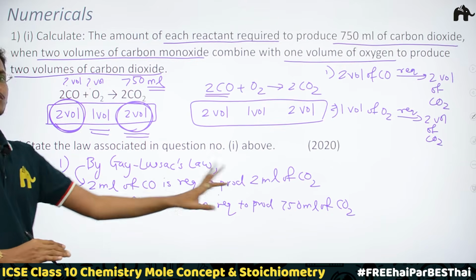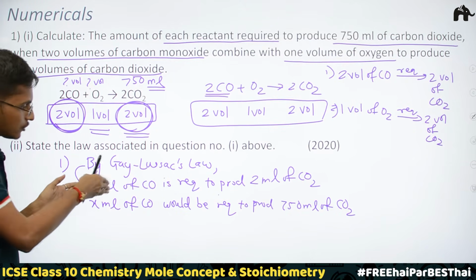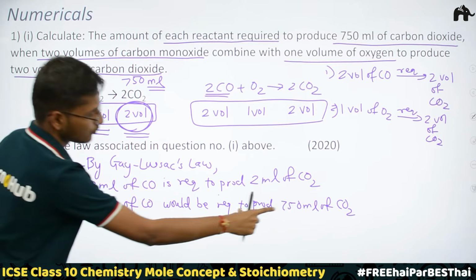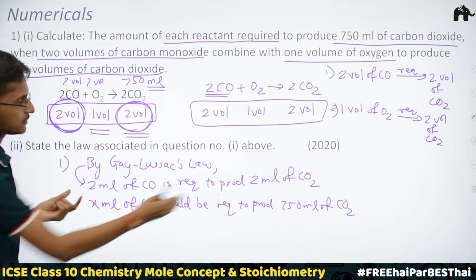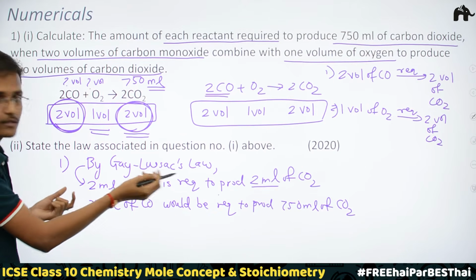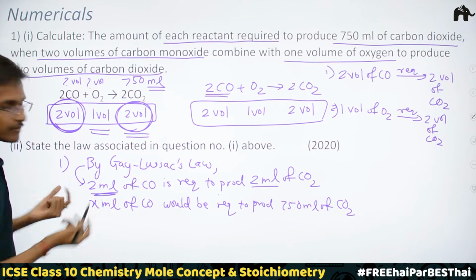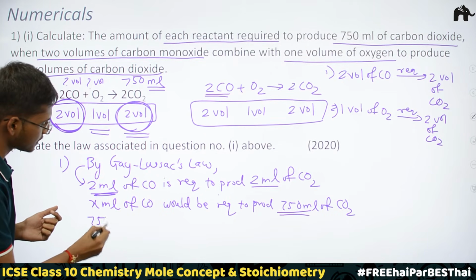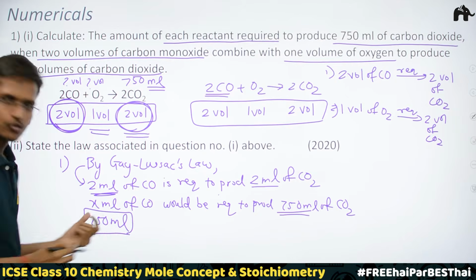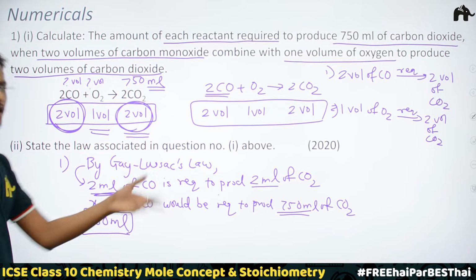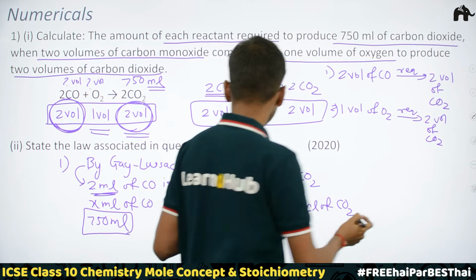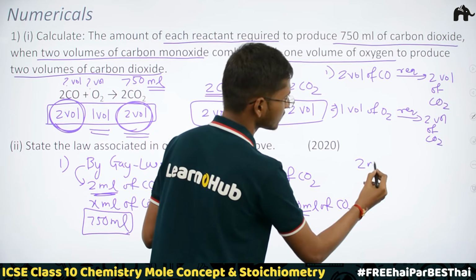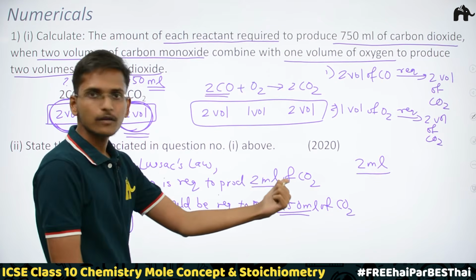Very simple. Now you know how to solve these things. We know that 2 ml of carbon monoxide is required to produce 2 ml of carbon dioxide. So to produce 750 ml of carbon dioxide, 2 ml for producing 2 ml, for producing 750 ml, we would require 750 ml. I know you are smarter. You can directly deduce the answer this way, or else you can use the same chocolate problem method. So we know that 2 ml of carbon monoxide is required to produce 2 ml of carbon dioxide.